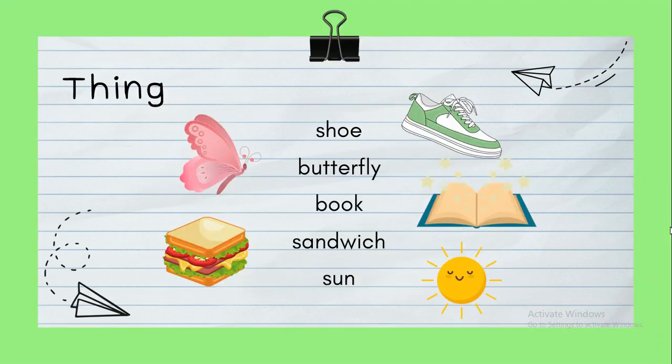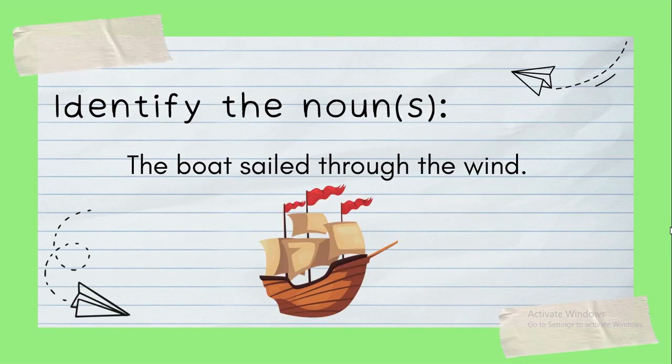Thing. We will talk about a thing, which is a noun. That will be shoe, butterfly, book, sandwich, every kind of thing nearby you. You can say it is a noun. Anything which you can eat, burger you can eat, sandwich you can eat, book you can read, shoes you can wear. So the things all around you that you are using are nouns.